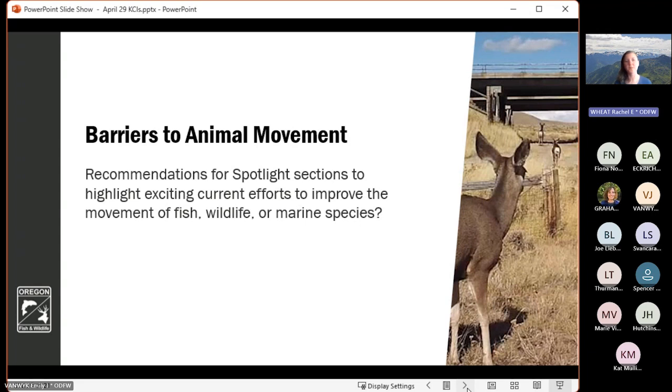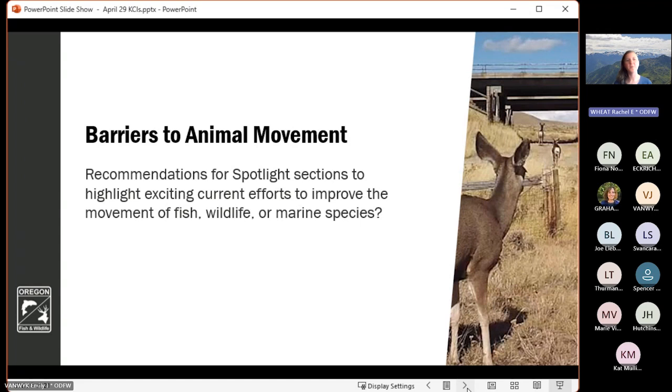So in the current iteration of barriers to animal movement, we've had a spotlight on the Gilchrist crossing structure on US 97. Prior to that, we had a spotlight on the Lava Butte wildlife crossing structure on US 97. But we know that there's a variety of restoration work, fencing removal work, land acquisition work, transportation mitigation work, et cetera, throughout the state that are these nice local or regional actions that are improving barriers to animal movement or improving connectivity.